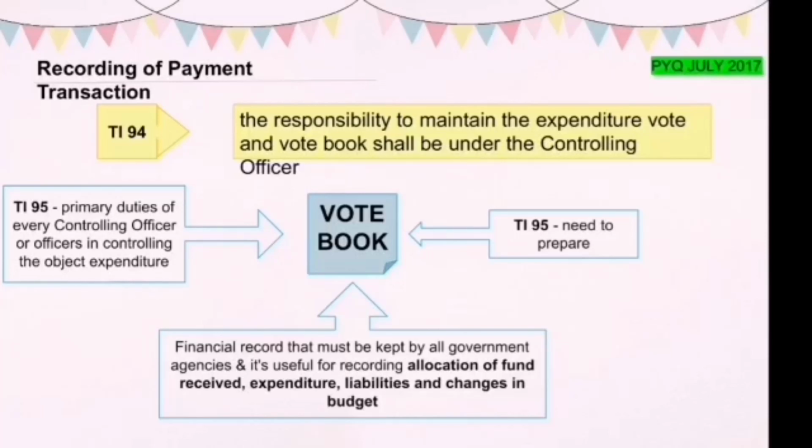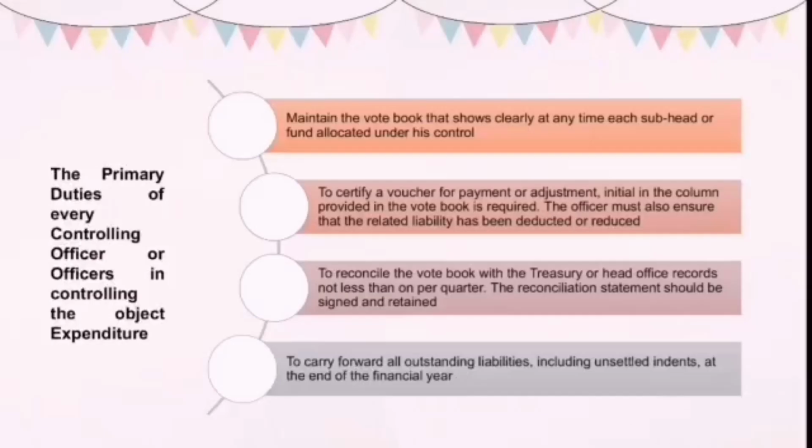Treasury Instructions 95 also specifies the primary duties of every controlling officer or officers in controlling the object expenditure. First is to maintain the vote book that shows clearly at any time each subhead or fund allocated under his control.